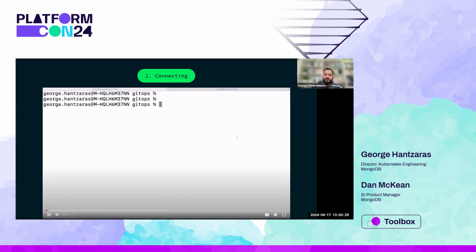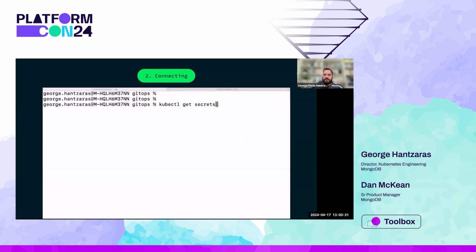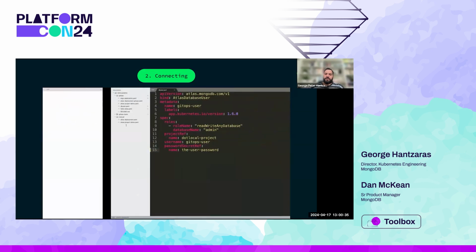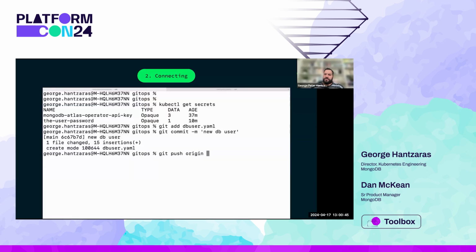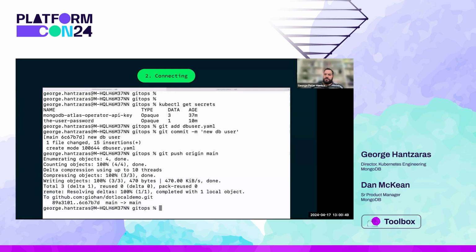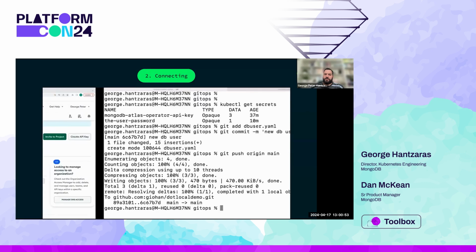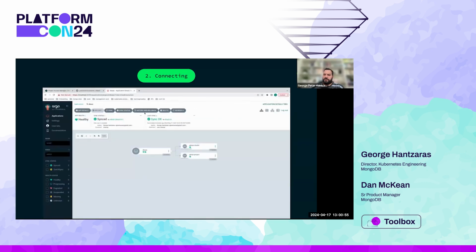So we've already created a Kubernetes secret that contains our user password. And we use a simple custom resource definition for a database user referencing this password. As we did before, we'll use our GitOps interface. And ArgoCD will pick up the change and deploy the Atlas database user resource in Kubernetes.